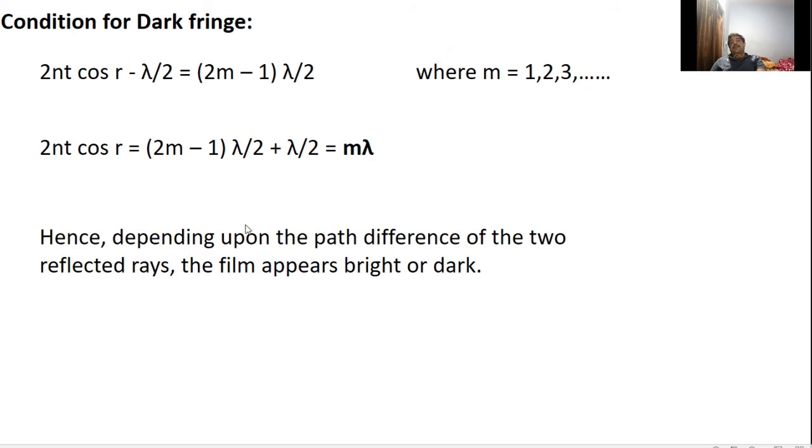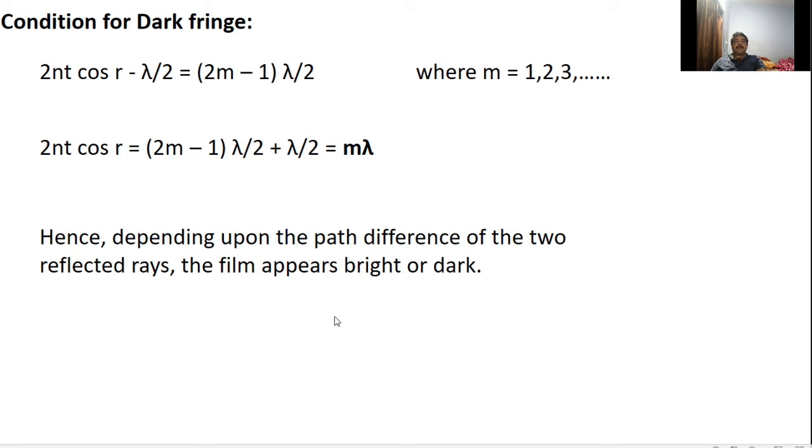Similarly, for destructive interference or dark fringes, 2nt cos r minus lambda by 2 is equal to 2m minus 1 into lambda by 2. So 2nt cos r is equal to 2m minus 1 lambda by 2 plus lambda by 2. Here we can take lambda by 2 as common. Finally, we get 2nt cos r is equal to m lambda.